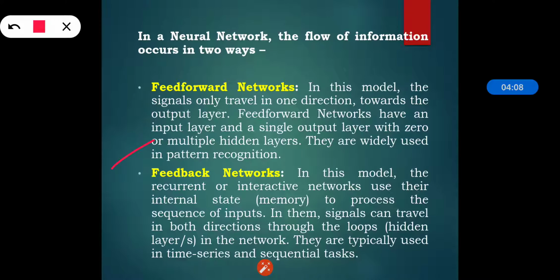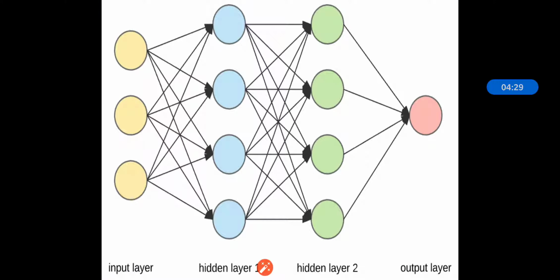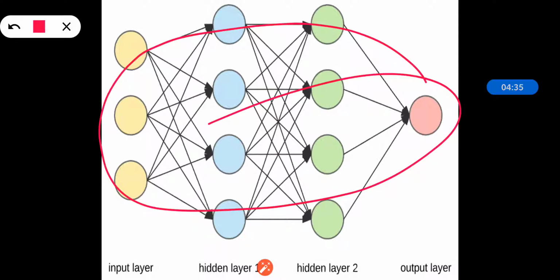In a feed forward network, we have the input layer and a single output layer with zero or multiple hidden layers, and in feedback the signals can travel in both directions with loops. Feed forward networks are widely used in pattern recognition, and feedback networks are generally used in time series and sequential tasks.